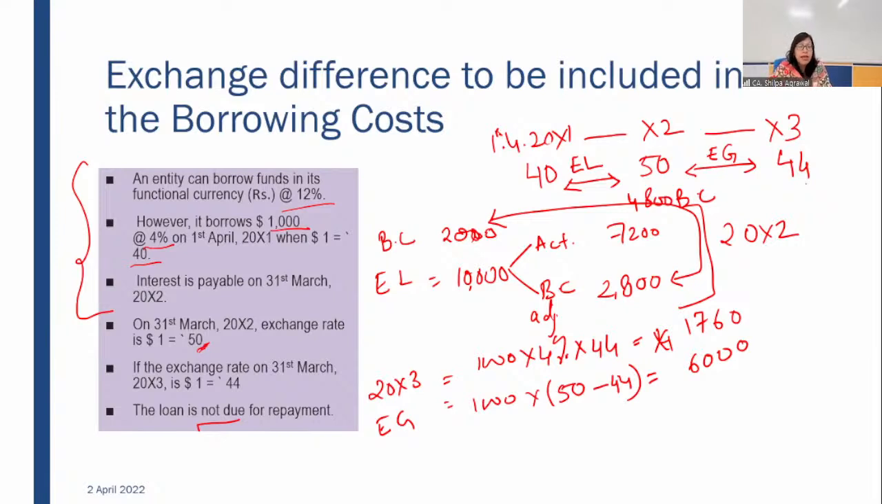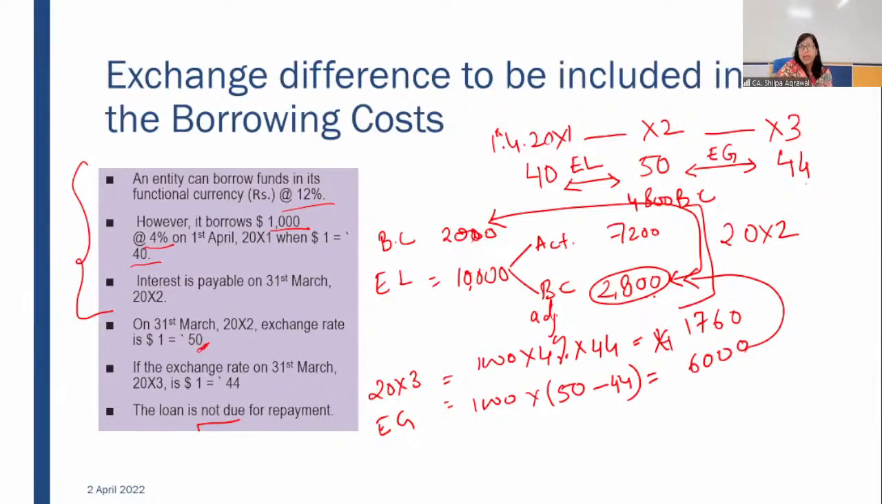This gain cannot be considered as cost. So what to do? In that case, we'll see what we have done in the previous year. In the previous year, we accounted 2,800 as an adjustment to interest, which you extracted from your exchange loss. This 2,800 was extracted from exchange loss.